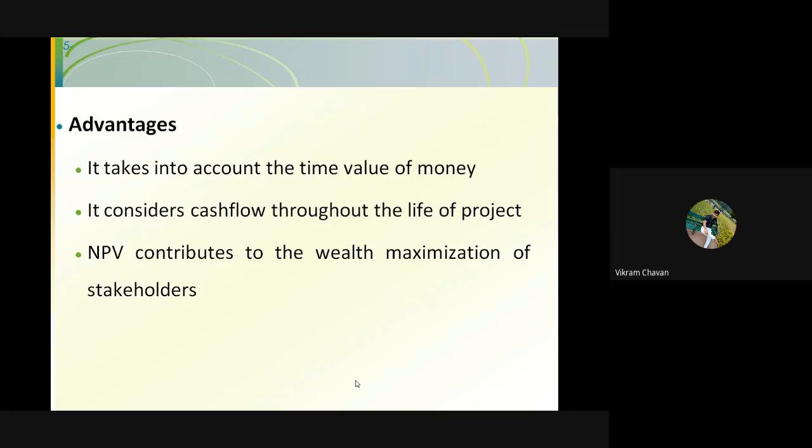Okay, then it will maximize the wealth of a stakeholder. Obviously, we are considering the time value of money, so it will be helpful to maximize the wealth of that particular stakeholder or the investor. Okay, so these are the advantages of the NPV.